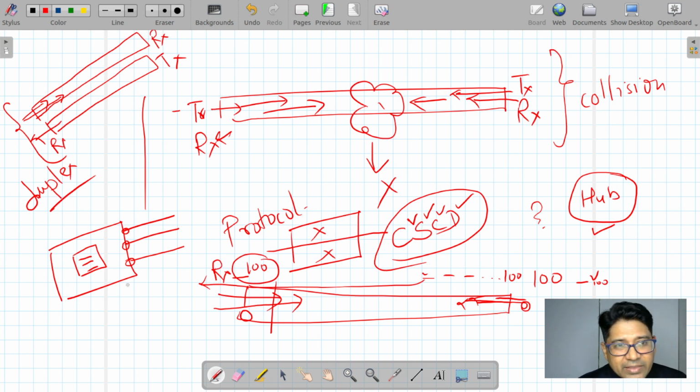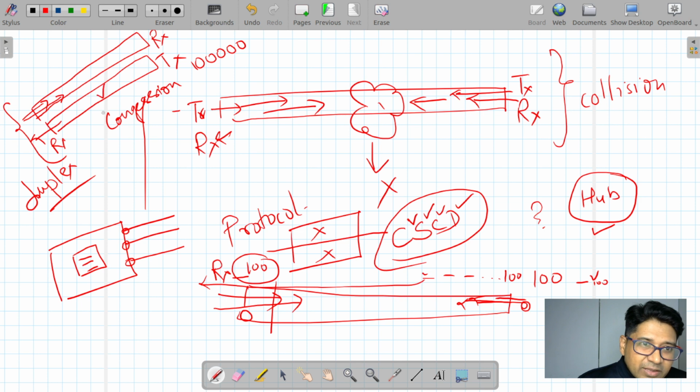So tell me, is there any probability of collision? No, sir. No collision, but maybe there will be congestion, right? Traffic will be there. Suppose it has to send 100,000 packets, but its capacity is only 1,000. Then the transmission will be slow, right? But there is no head-on collision.